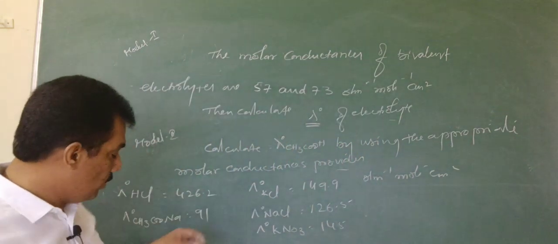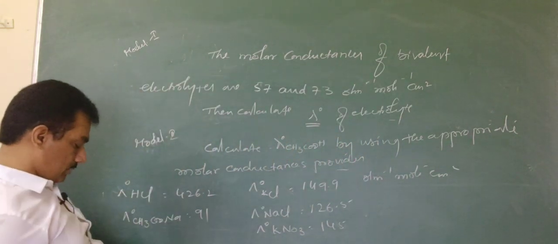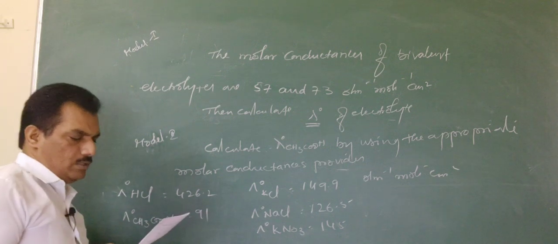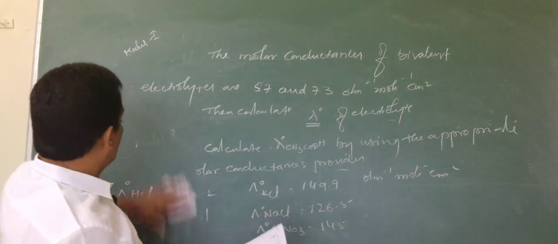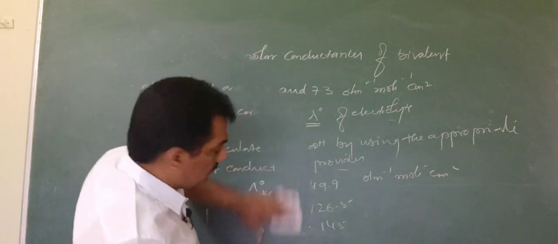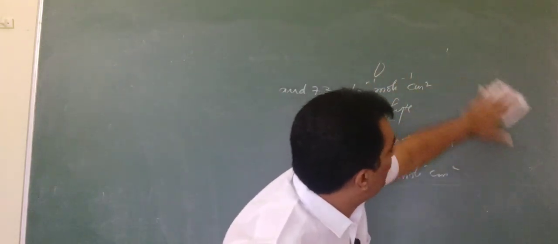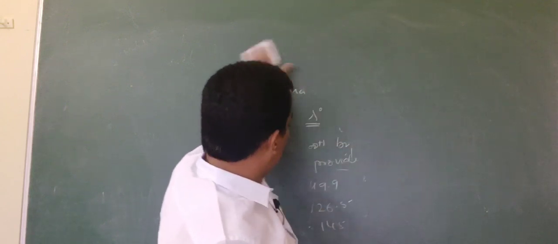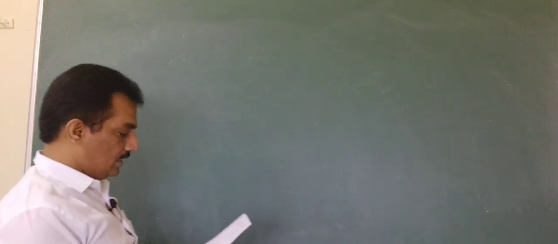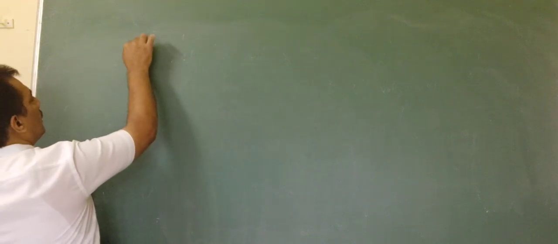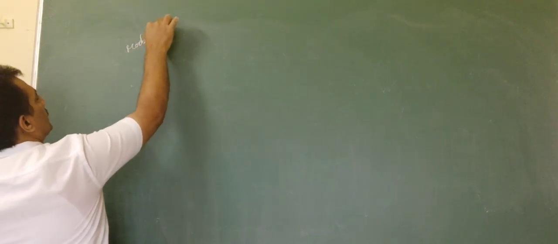And one more model is here. It is the equivalent conductances, or the conductances of different electrolytes are provided, and they ask for the conductance of a new one. Model 3.